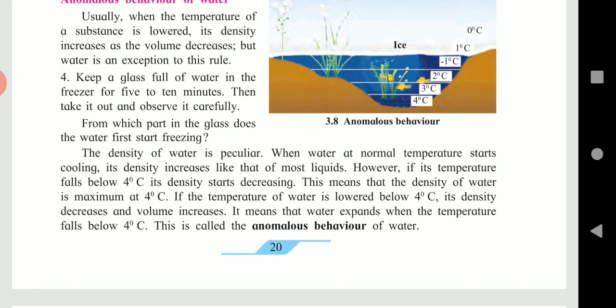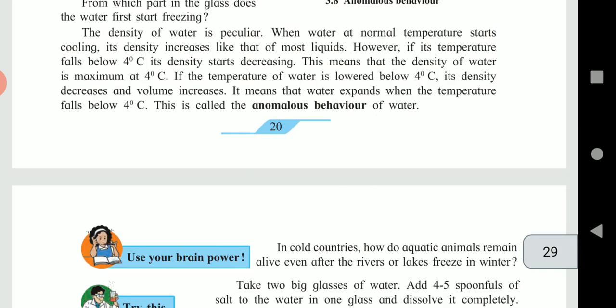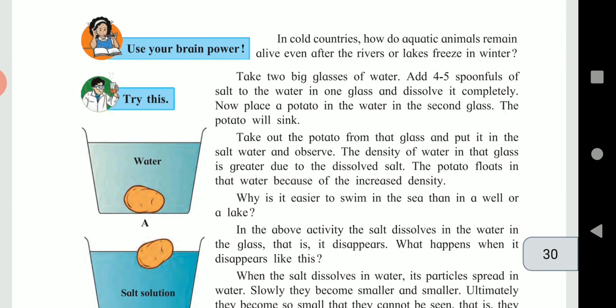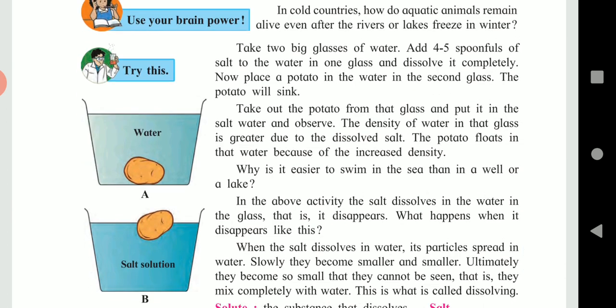Now see the activity on page number 21, 3.9, effect of density. First take two big glasses. Label them A and B. Pour water in each of them. Add 4 to 5 spoons of salt in glass A. Stir it to dissolve the salt completely. Now place a potato in glass B.